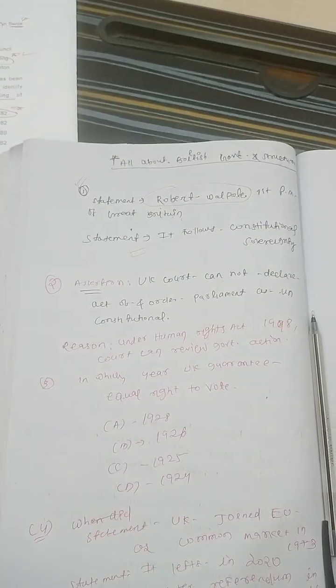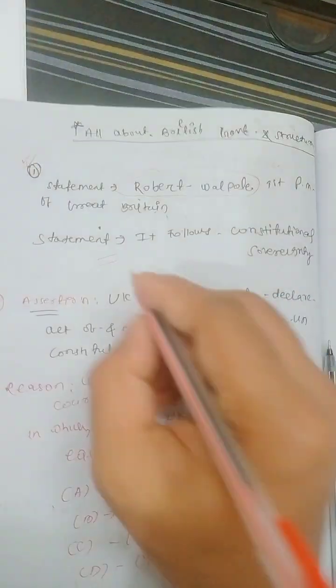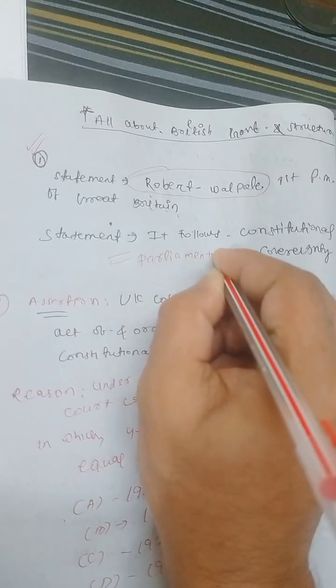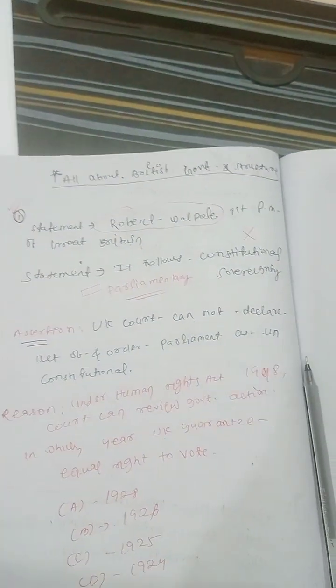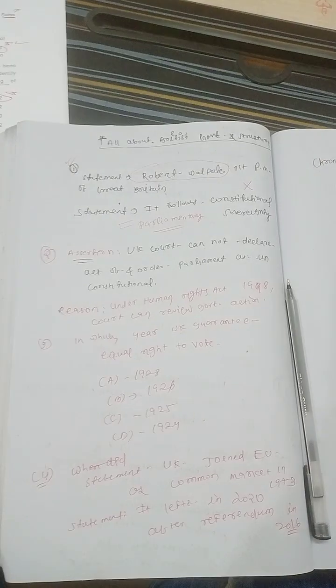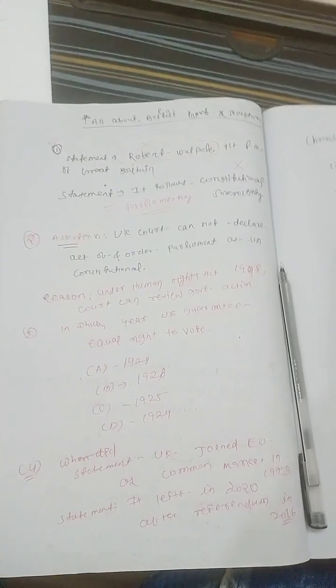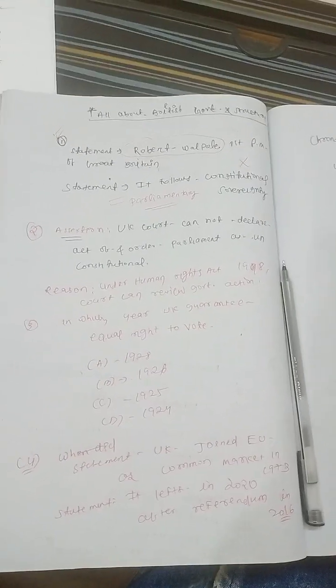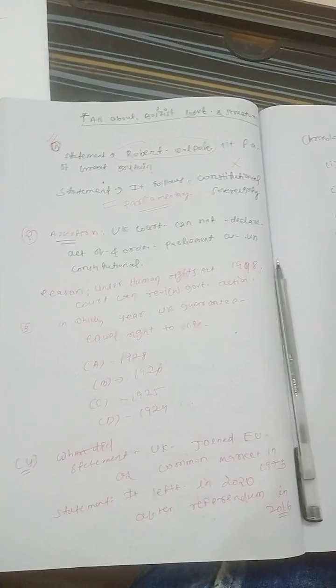So guys, it does not follow constitutional sovereignty, it follows parliamentary sovereignty. So this statement is going to be wrong. Does it follow constitutional sovereignty? No, it follows parliamentary sovereignty. As you know, unlike in India, where our constitution is sovereign, in the UK there is parliamentary sovereignty, because they follow a constitutional monarchy or parliamentary form of government. So this is the major difference we generally understand.